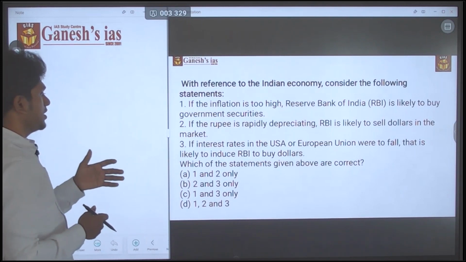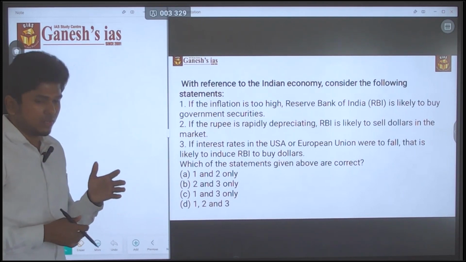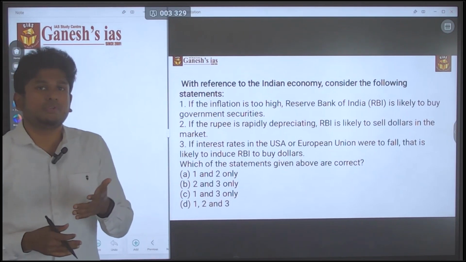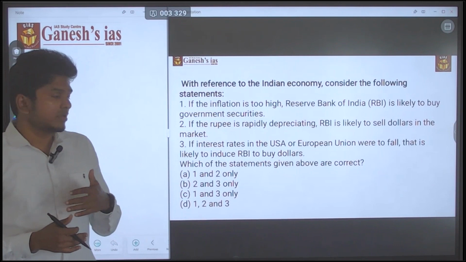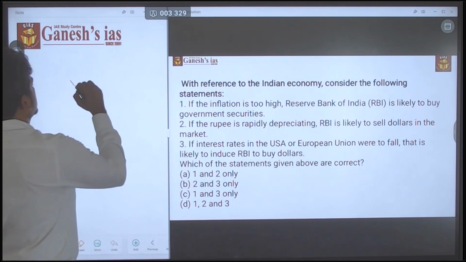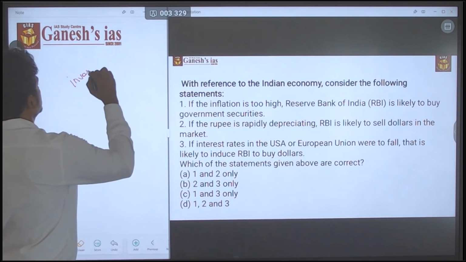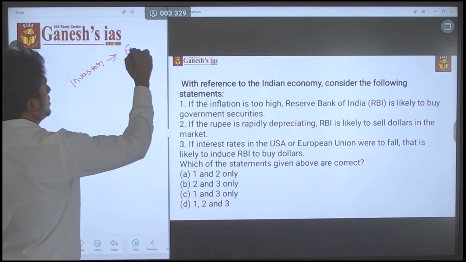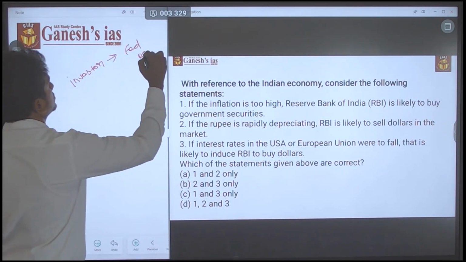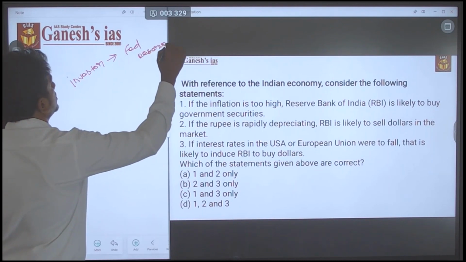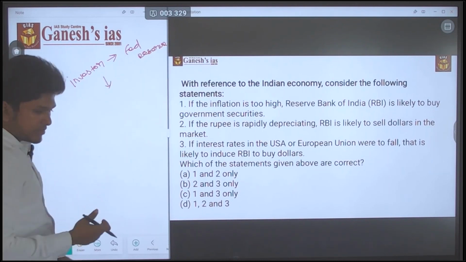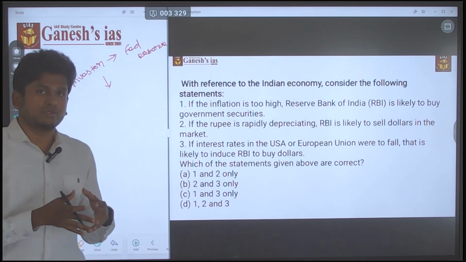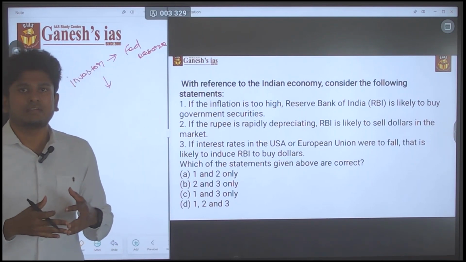I just took a scenario as the interest rate of the government securities of the USA or of the European Union that is falling, means the investors who invested money in the Federal Reserve will just get back their money from the US Federal Reserve because the interest rates are falling, okay.